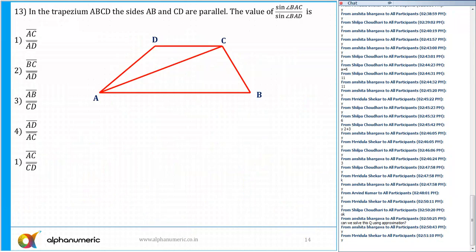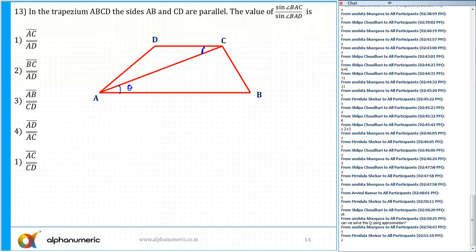Question 13, a very easy question based on geometry. What is the answer for question number 13? Anyone? Who can tell me? Now, it says the lines AB and CD are parallel. Find the value of sine of angle BAC over sine of angle BAD. So if I say, let's say this angle is equal to theta, and if this angle is equal to theta, what about this angle? Can anyone tell me? Angle DCA, please tell me, all of you.